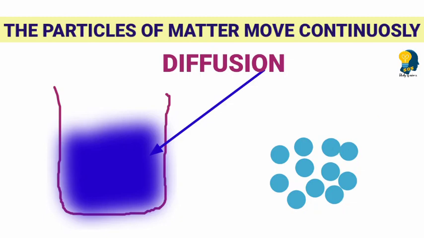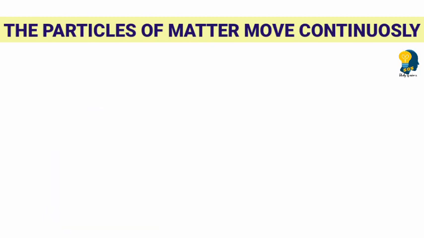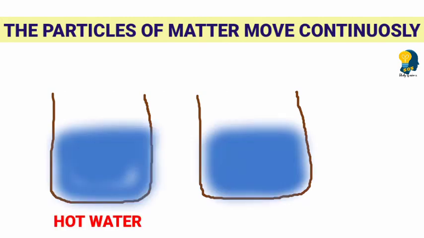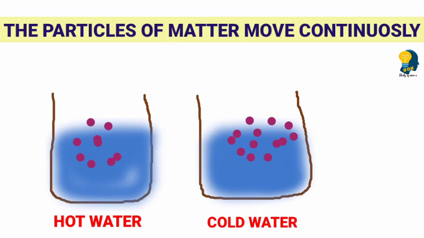So next, it's question time. I'll ask you a question so that you can come to a conclusion whether you have understood the concept or not. Let us take two beakers, wherein the first beaker contains hot water and the second beaker contains cold water. Okay? If you add some crystals of potassium permanganate to beaker A, which contains the hot water, as well as beaker B, which contains the cold water, what can you observe?